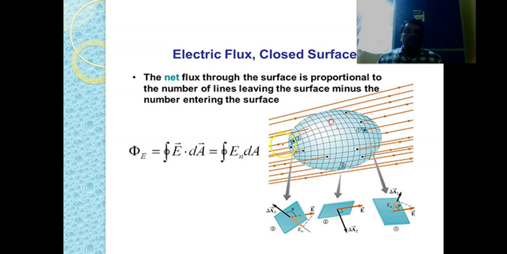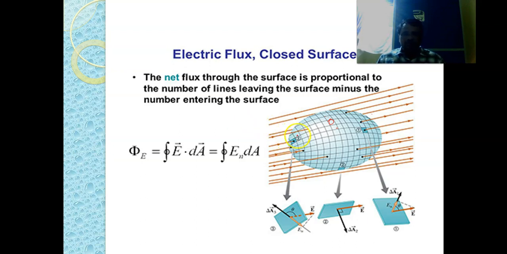The net flux through the surface is proportional to the number of lines leaving the surface minus the number of lines entering the surface. We have already discussed this notation, but let me explain once more.